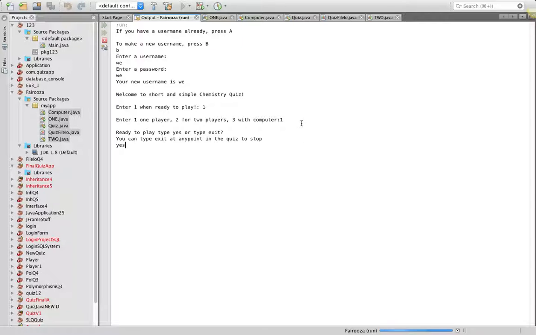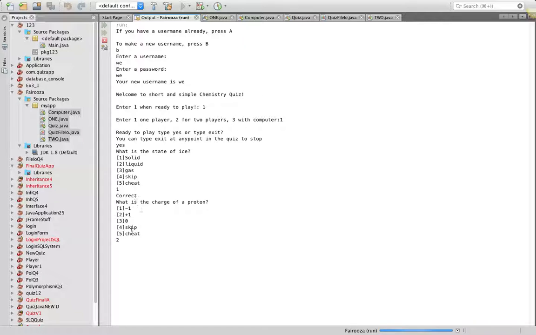And it says here to type yes if I want to continue playing, or type exit if I want to stop. And I can stop at any point in the quiz if I'm feeling like I don't want to continue. So what is the state of ice? I'm just going to press 1 to show you what happens if it's correct. Just tells me it's correct.